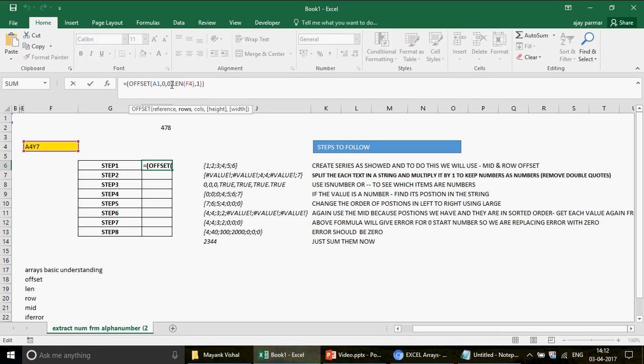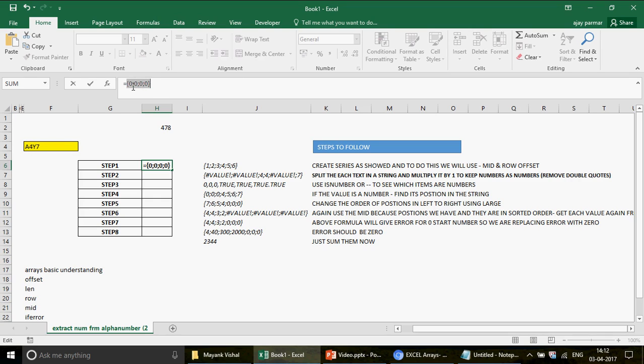Because you're not giving any movement in the row or column, it will pick up the height, which means the number of rows, and width means the number of columns. The number of rows we need depends upon how many numbers we have here. That is why we use the LEN function. The LEN function will return 4. So you will have an array which holds 4 zeros, and if you press F9, this is what you will see.